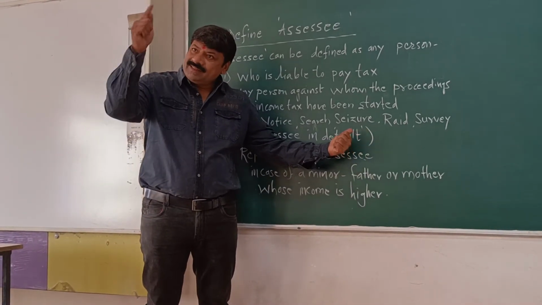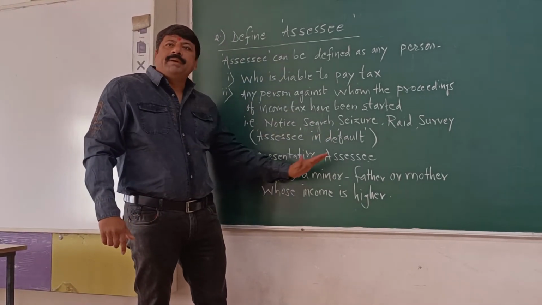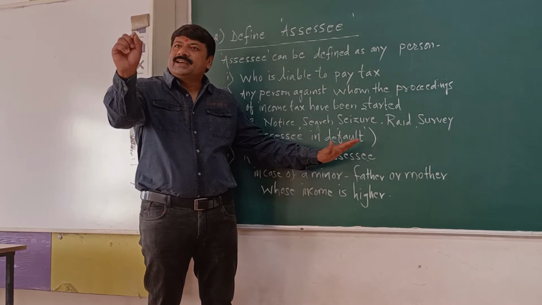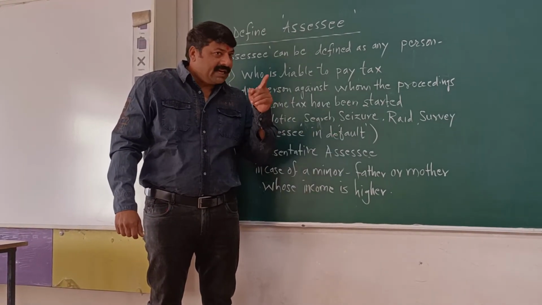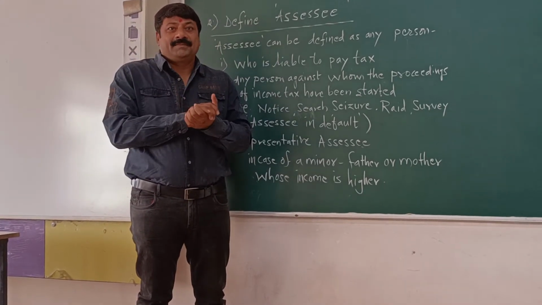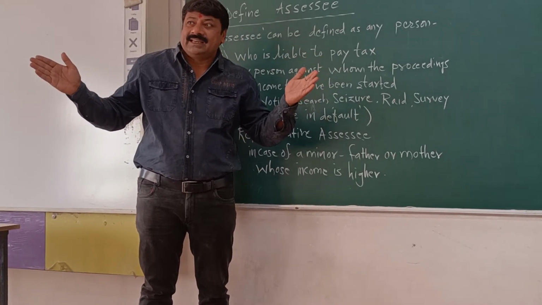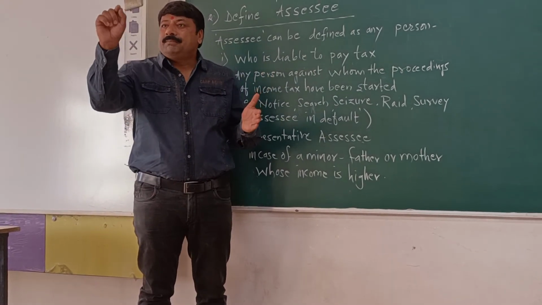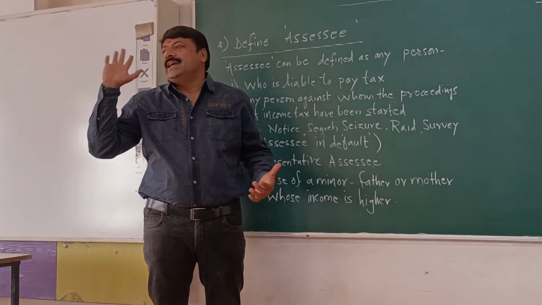So if minor has income, he has to pay tax, but either of the parents whose income is greater will be representative assessee for that child if their marriage is subsisting. If the marriage of parents is not subsisting, then that parent will be representative who is maintaining the child.